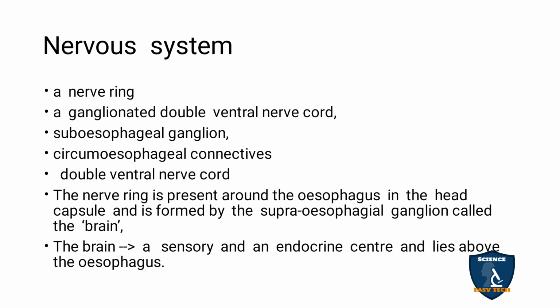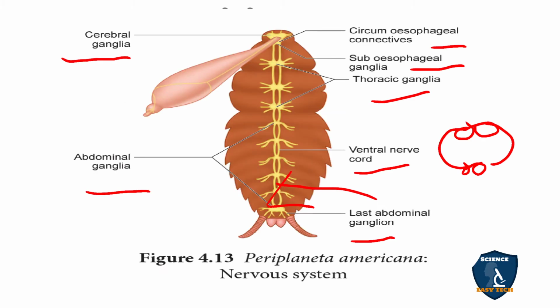And the subesophageal ganglion, you can see here, this portion in between is the esophageal region. The upper one is called the supraesophageal ganglion or cerebral ganglion. And on the lower side you also have a ganglion, which is called the subesophageal ganglion.